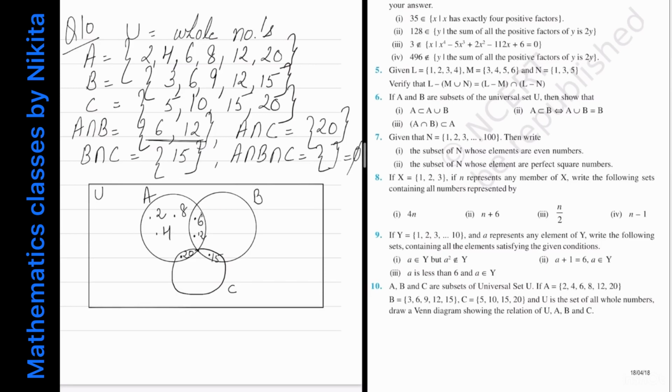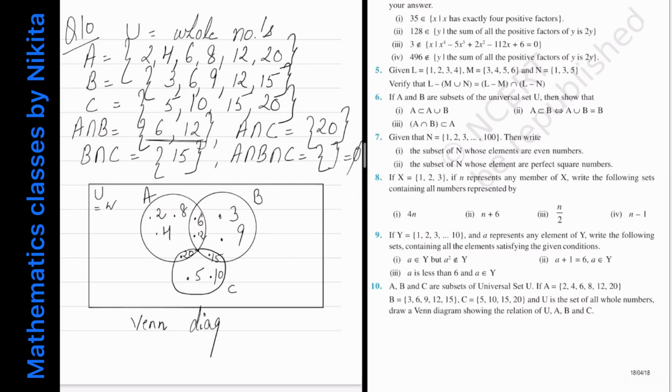Is it fine? Then write the remaining elements of B. You can see that 6, 12 and 15 are already there. So I will write 3 and I will write 9. Now the remaining elements of C, 15 and 20 are already there. So I will write 5 and I will write 10. ठीक है, and this U is nothing but the set of whole numbers. तो यहाँ पे आप बाकी whole numbers लिख सकते हो, but you cannot write all the whole numbers, so just write U is equal to W. So this is the Venn diagram.